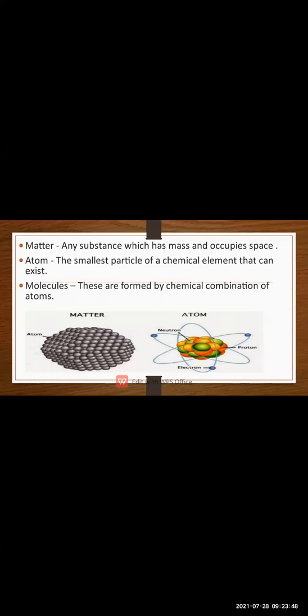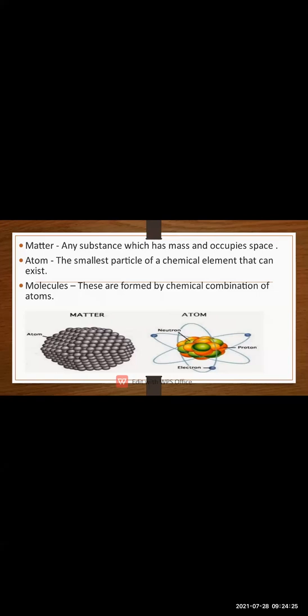Now I hope you understood what is a matter and what is an atom. So atom is the smallest particle of the matter. यानी छोटा सा particle जो लड्डू का हम लोग ने निकाला है, that is the smallest particle of the matter, known as an atom. And now in atoms there are many elements, different elements are present. So these elements together, formed by the atoms, are known as molecules.